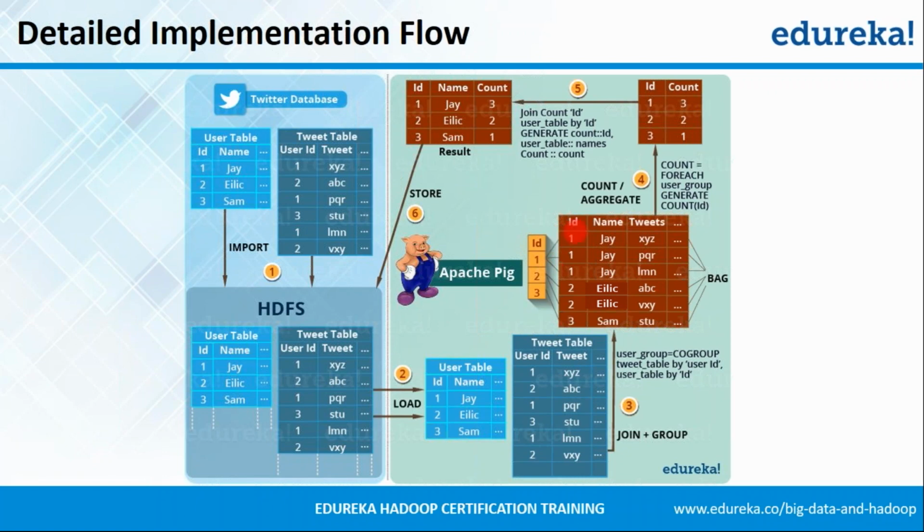So for one, we have got three different rows: 1JXYZ, 1JPQR, and 1JLMN. For two, we have two different rows, and for three, we have one row, right? So guys, are you clear with this? Did you understand what happened after co-group? What was the result? Shrikant says yes. What about the rest of you? Great. Shrikant says bags were created.